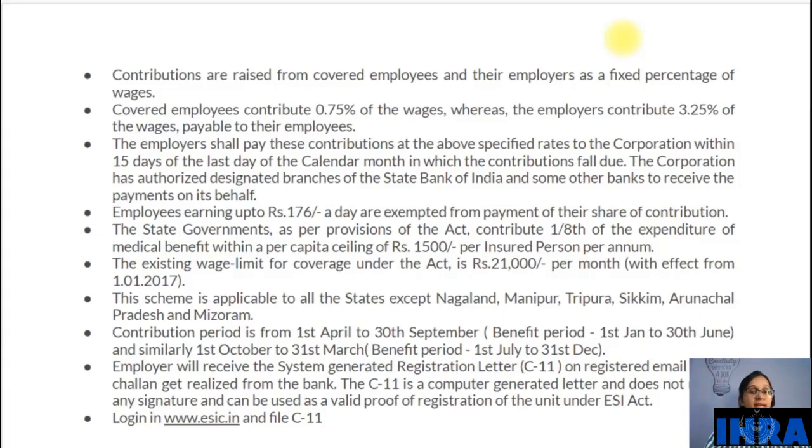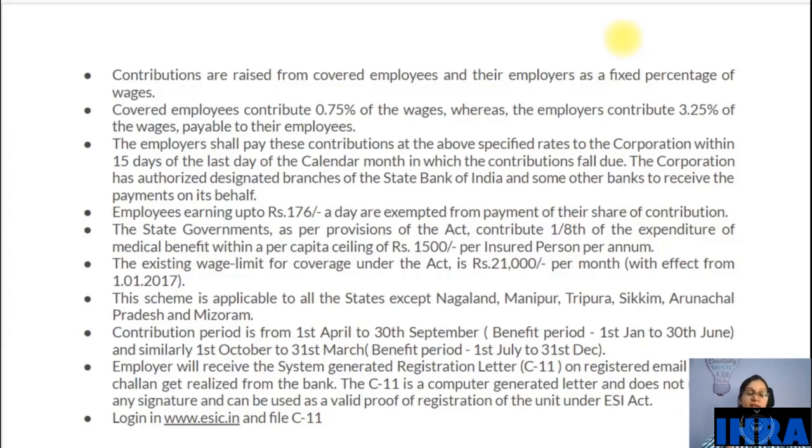The scheme is applicable to all the states except a few states like Nagaland, Manipur, Tripura, Sikkim, Arunachal Pradesh and Mizoram. The contribution period is twice in a year, from 1st April to 30th September.